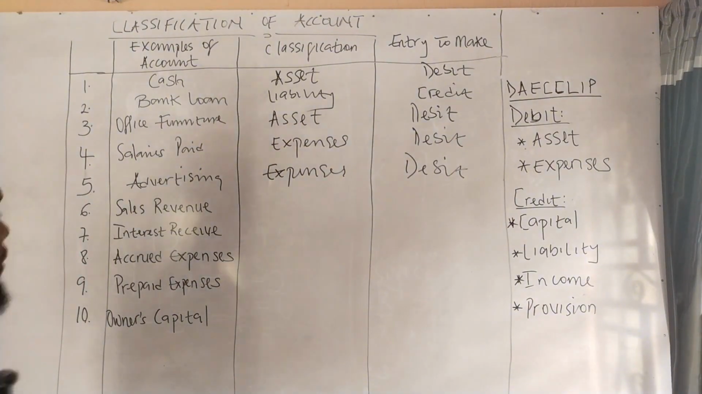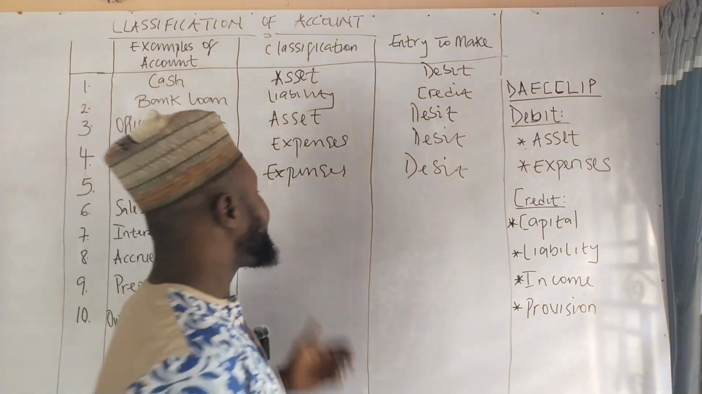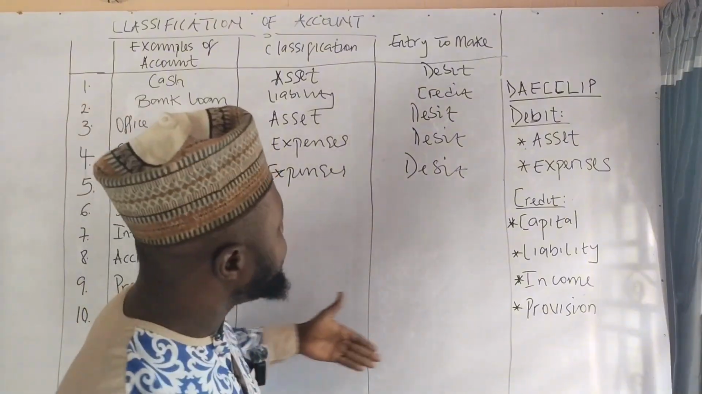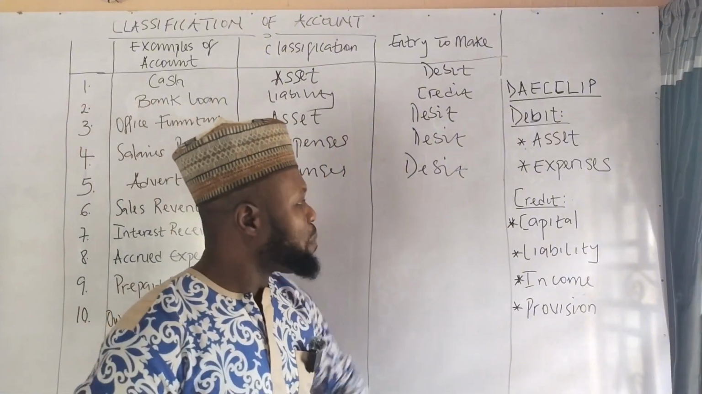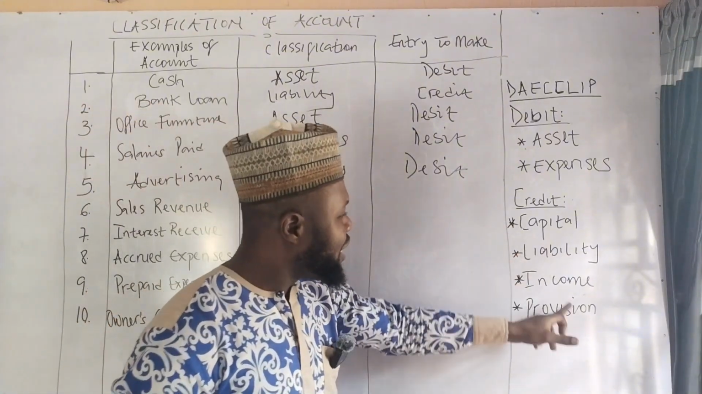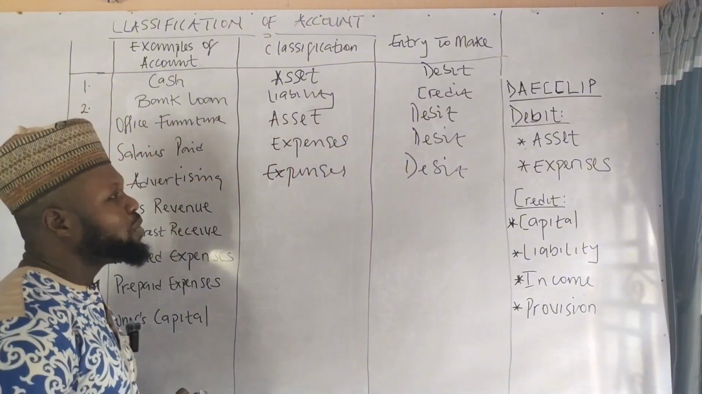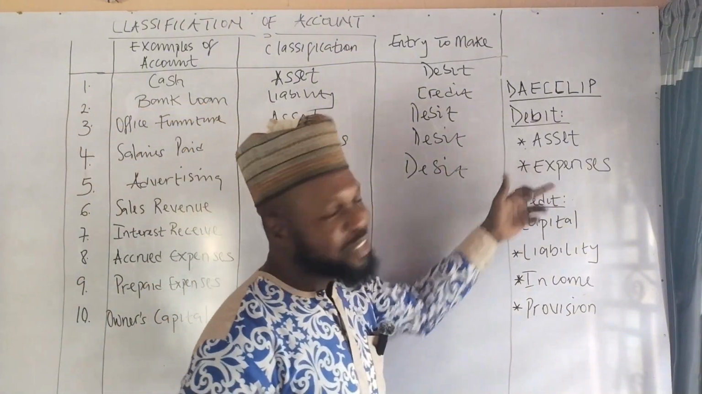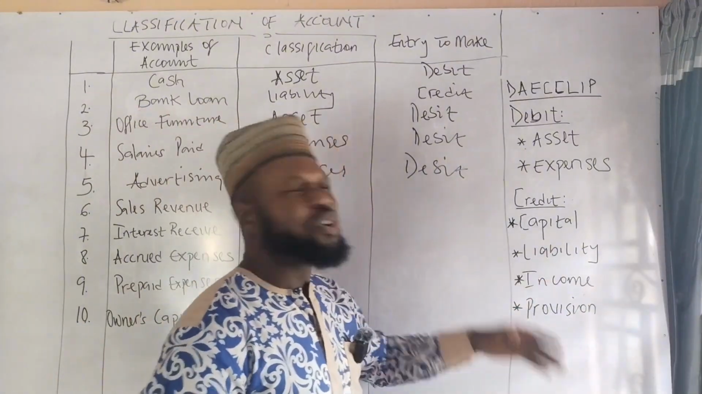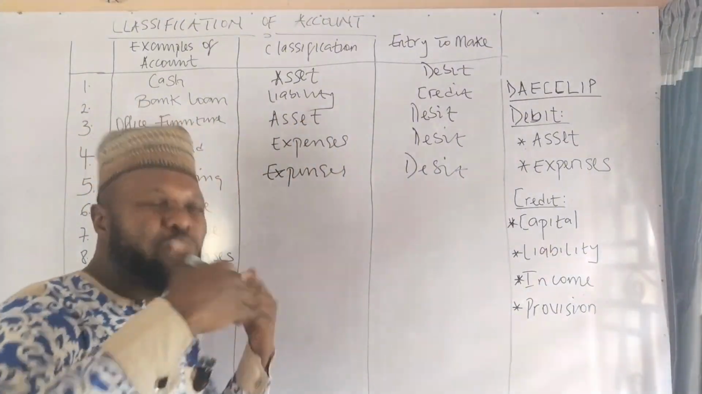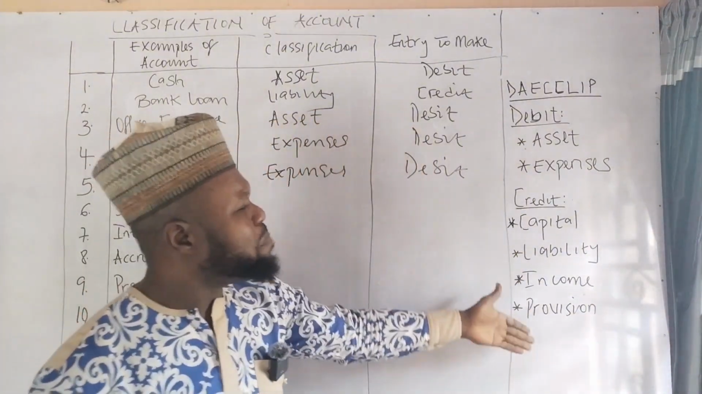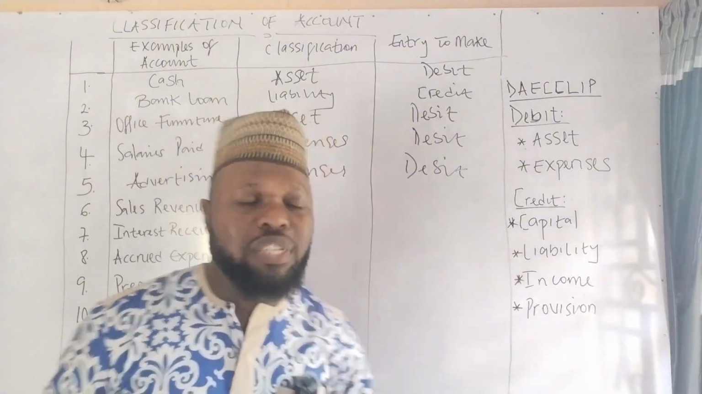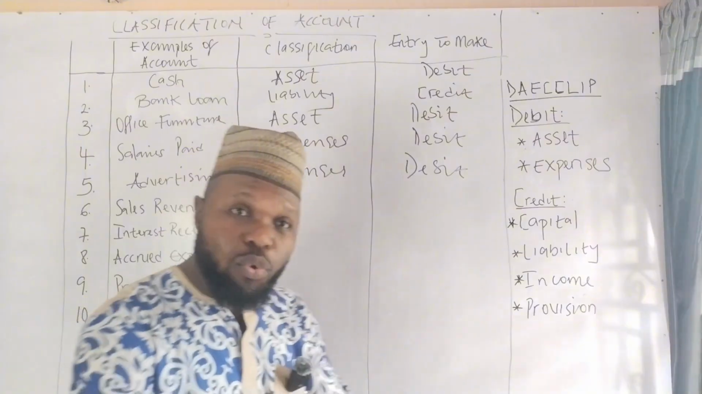What about sales revenue? Is sales revenue an asset, an expense, a capital, a liability, income, or provision? Of course, sales revenue can never be an expense. It is never a capital, because capital is the amount of money that you invest in a business. Is it a liability? Liability simply means the amount of money the business owes.